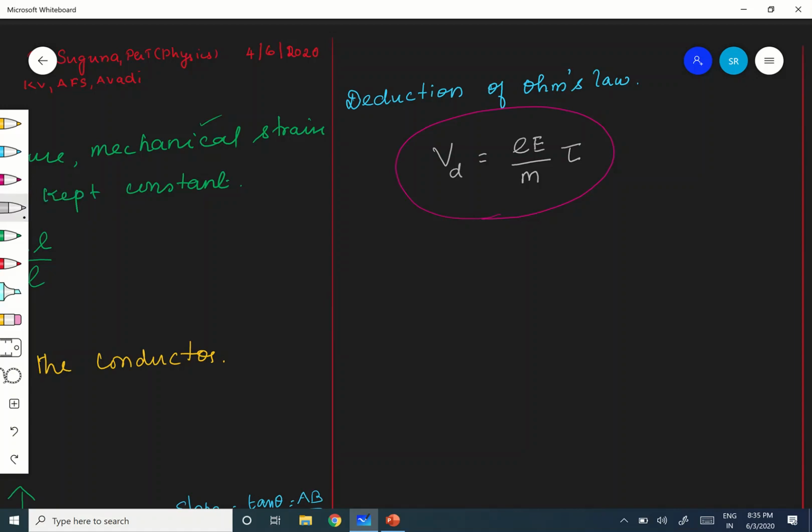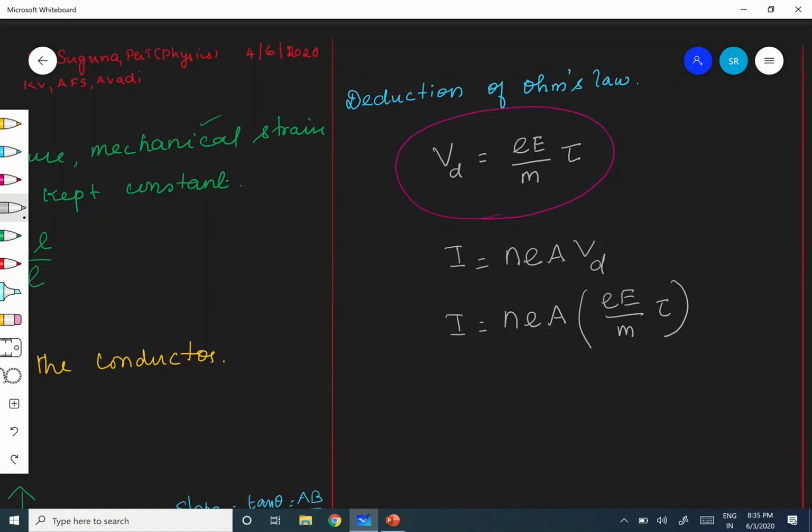What is the relation between current and drift velocity? You know very well that I is equal to N E A VD. Correct? Because I is there, I can substitute in this. Therefore I is equal to N E A, and instead of VD, I can apply E by M into tau.